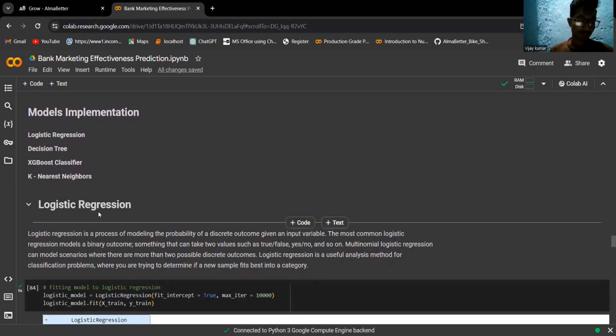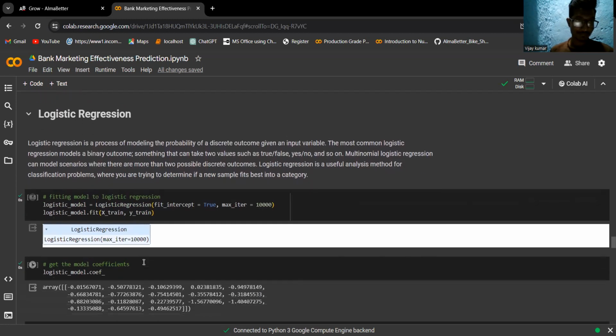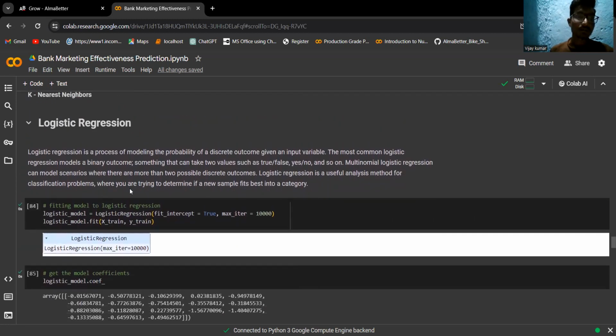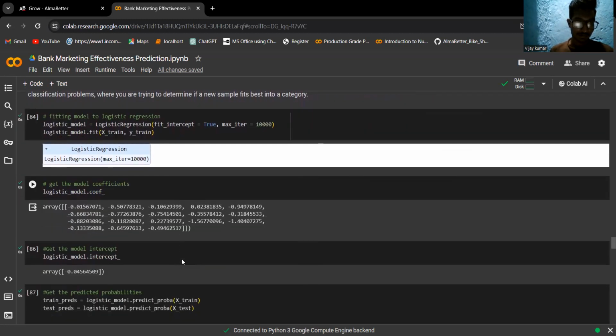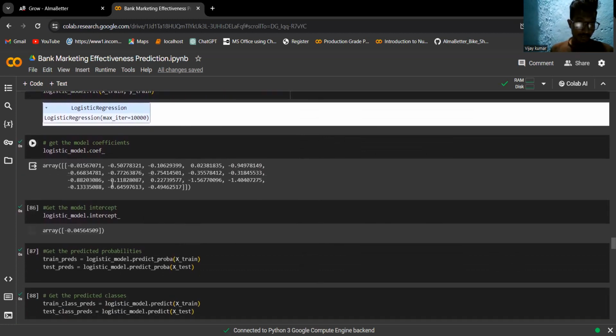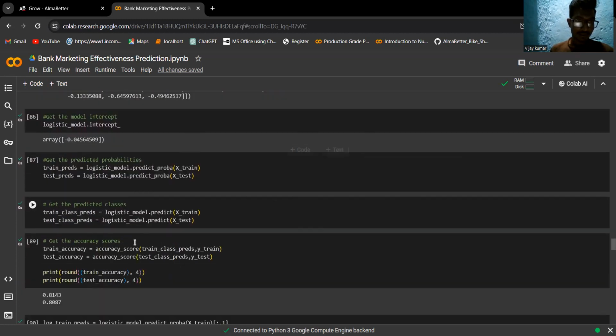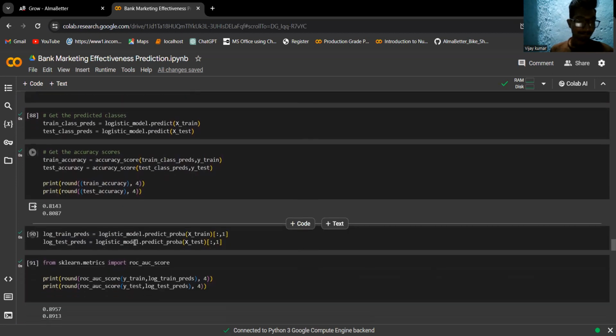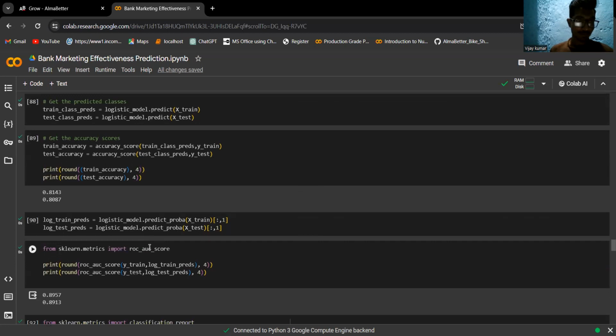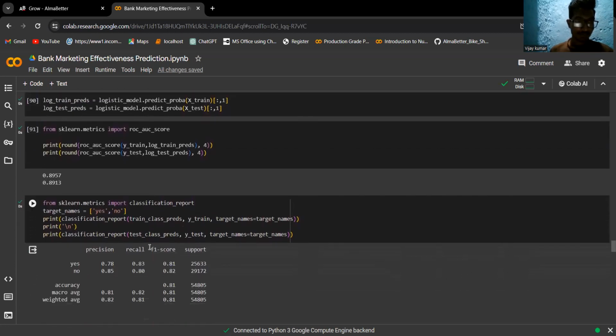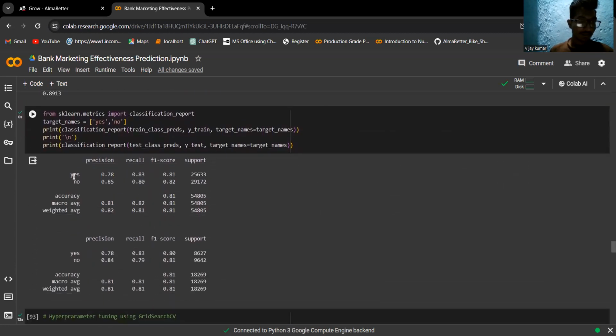Now the models are implemented. These are our models. First, we are implementing logistic regression. These are our coefficients and intercepts. These values are our accuracy metrics. Using this code, we'll get precision, recall, F1 score, support.